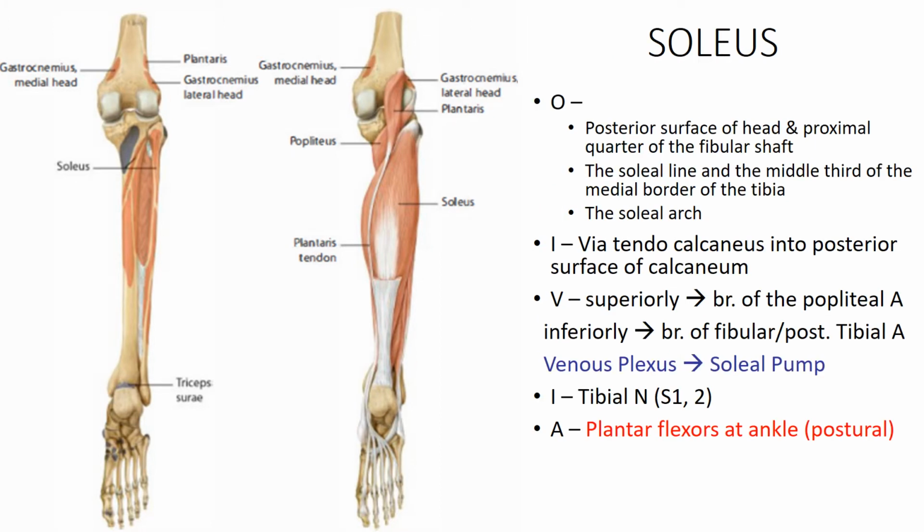Next is this thick muscle lying just deeper, or anterior, to the gastrocnemius. This is the soleus.